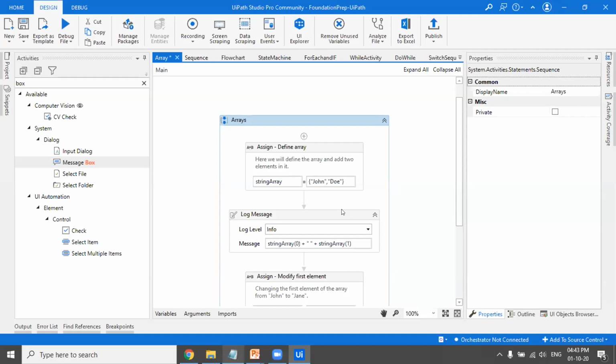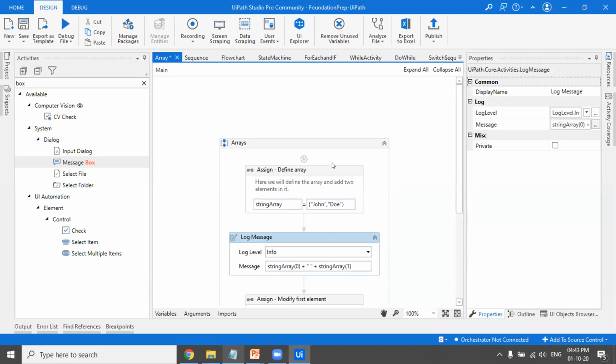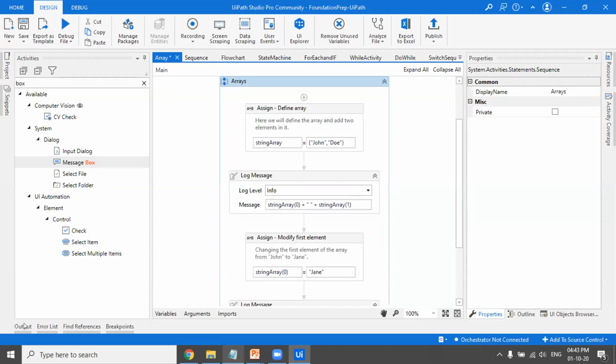So what I am doing here is just logging it, so you'll get the message here in the console. This is the output window, so when I run it, the output would be written here. I'm doing string array, so as I've shown, it would get the value at the 0 index, which is John.